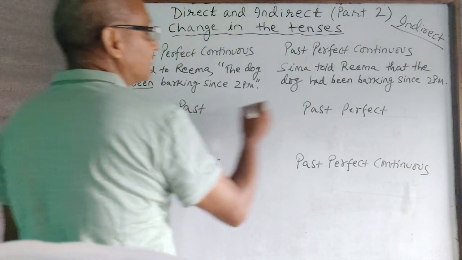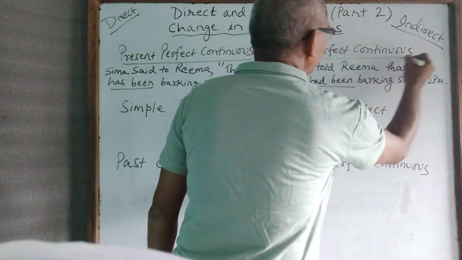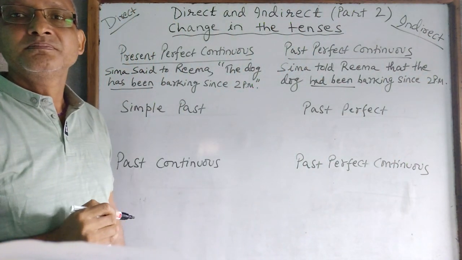Here has been becomes had been. And this is present perfect continuous to past perfect continuous.